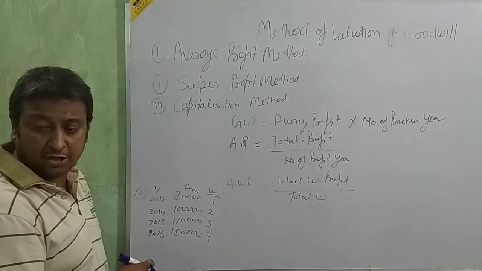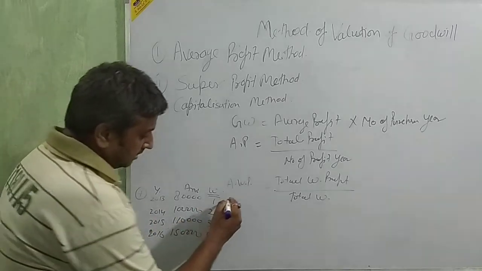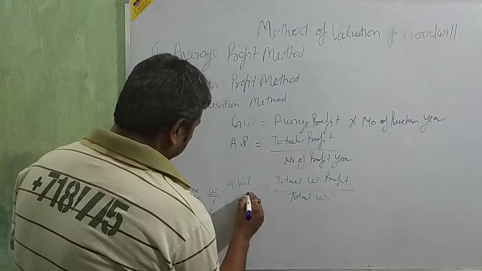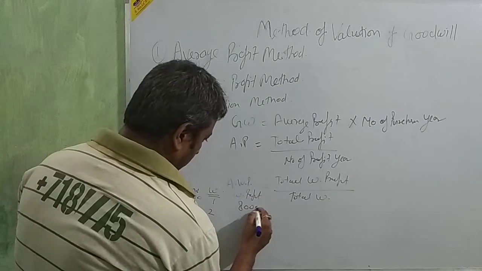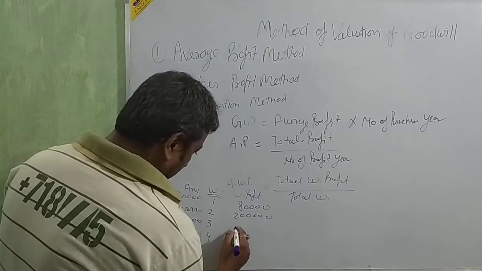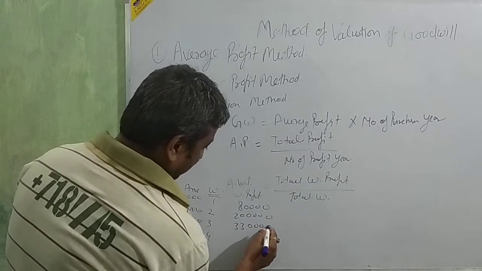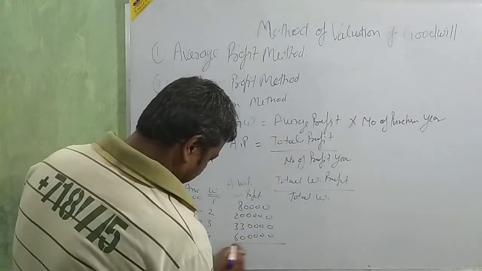All the profits. Any losses there? These are all profits. Now weighted profit is equal to 80,000, 2 lakh, 330, 60.